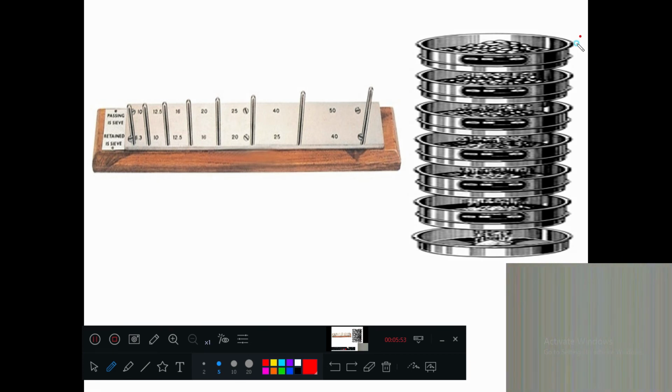Sizes 63, 50, 40, 25 will be there. In this one, what aggregate should you take? 50 passing, 40 retaining, means this. Shall I write this as w1? Yes. This as w2? Yes. This as w3? Yes.